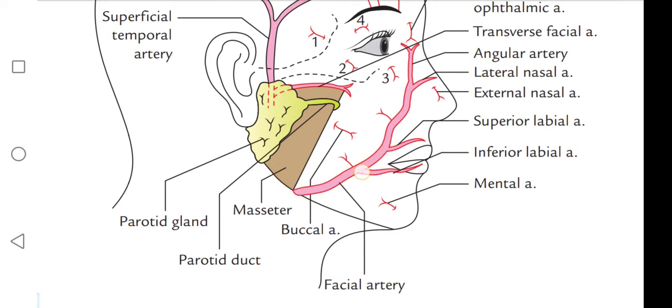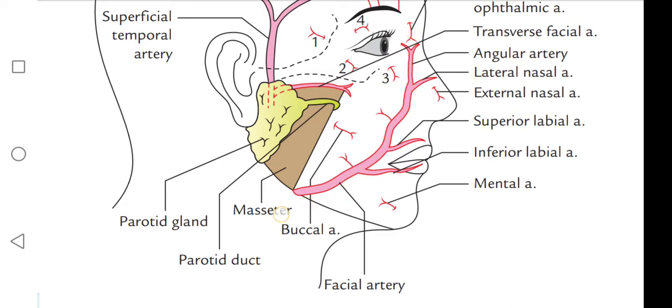This is the facial artery, and the facial artery has three named branches: inferior labial artery, superior labial artery, and lateral nasal artery. It terminates as the angular artery.